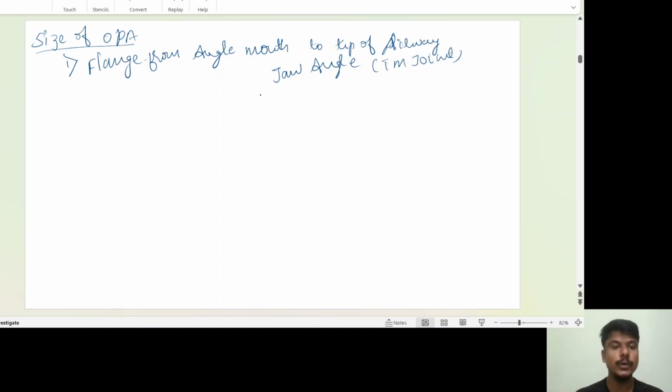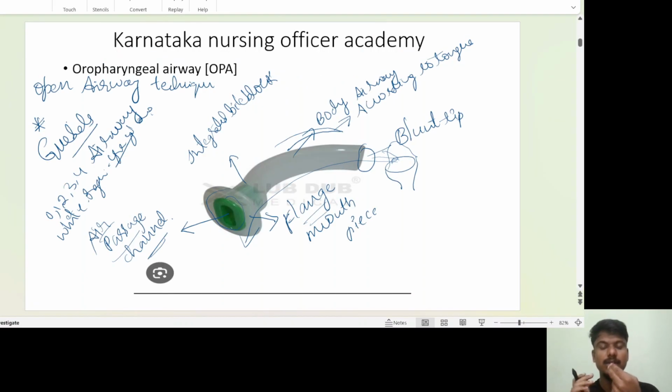After that, you're going to insert. How are you going to insert? First, you open the mouth, like I told, with a jaw thrust. After that, you put two fingers inside the patient's mouth and open the mouth wide. The oropharyngeal airway should be facing upward, the tip facing up, in an upside-down manner.